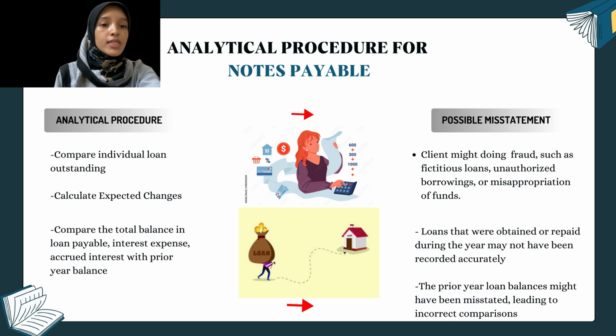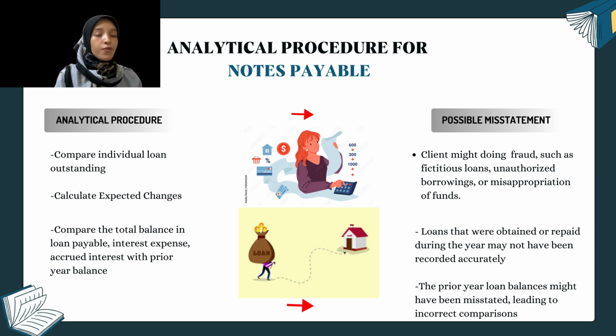So, next is to compare the total balance in the loan payable, interest expense, and accrued interest with the prior year balance. As I mentioned before, we can use the early year balance minus the total installment, and also we can get the interest amount. Okay, next we move to possible misstatements from the analytical procedures that I have stated before.